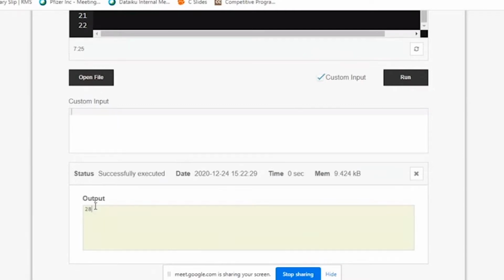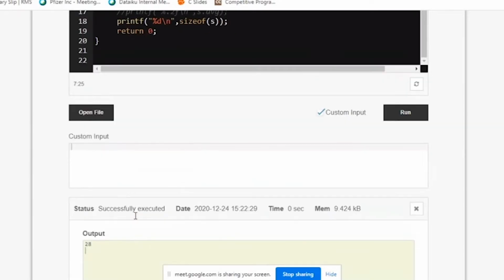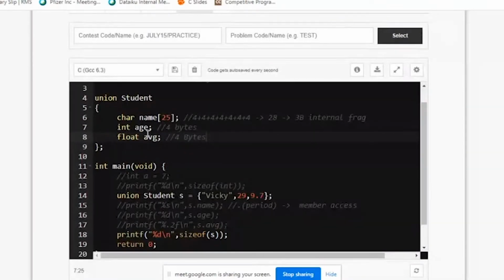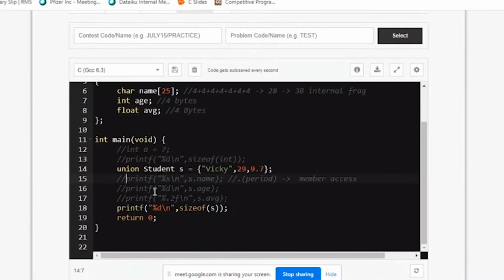See, 28. That's the difference between structure and union. The difference is which element wants maximum size? That is the total size. Now one question arises: what if the whole 25 is consumed by name? What will be the room given for age and floating point? Why union is used is, if you are not using all three simultaneously, then you can go for union. I'll show you here.